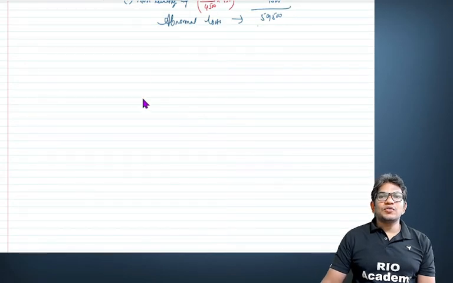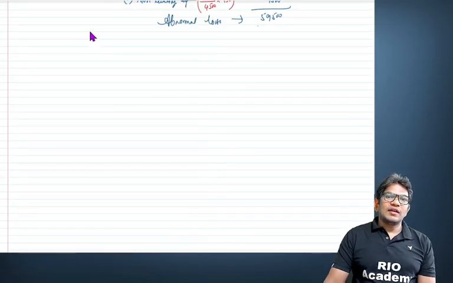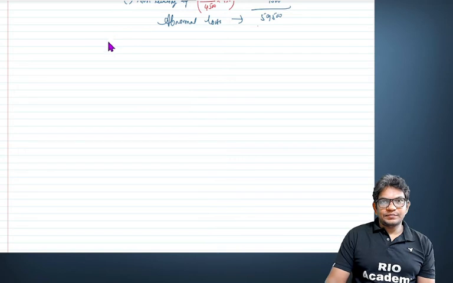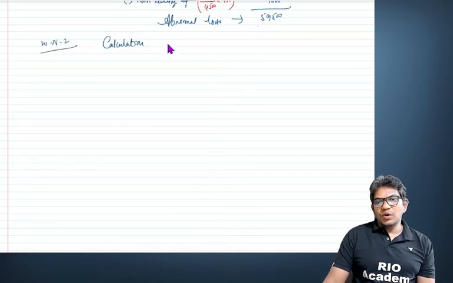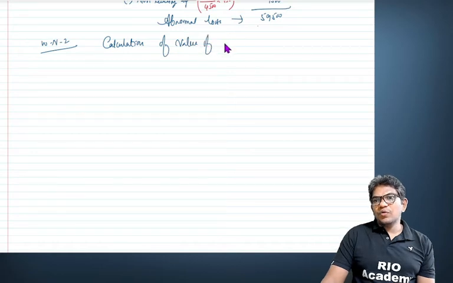Now we'll find out the closing stock, the value of the closing stock. This is your working note number 2, calculation of value of closing stock.